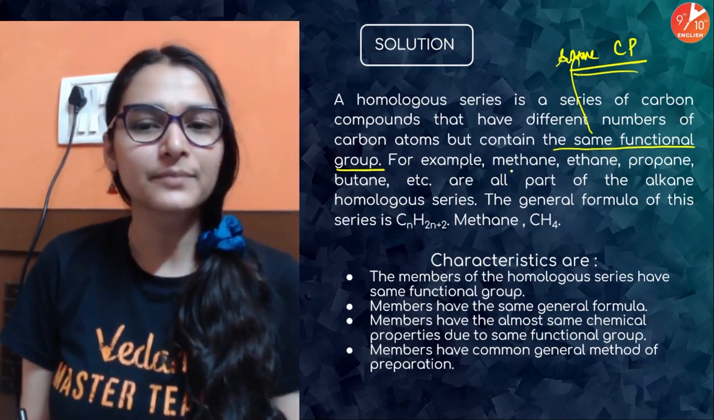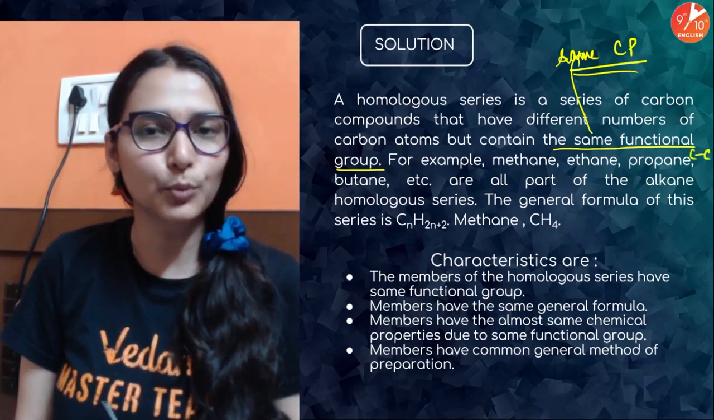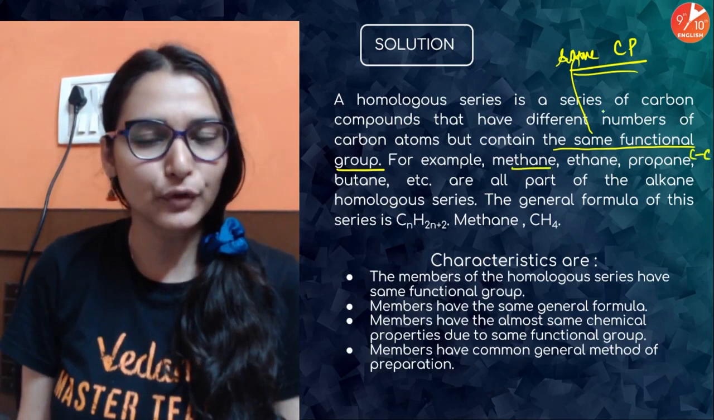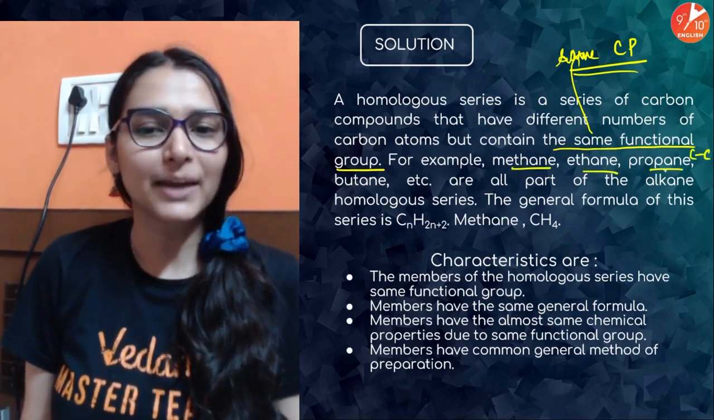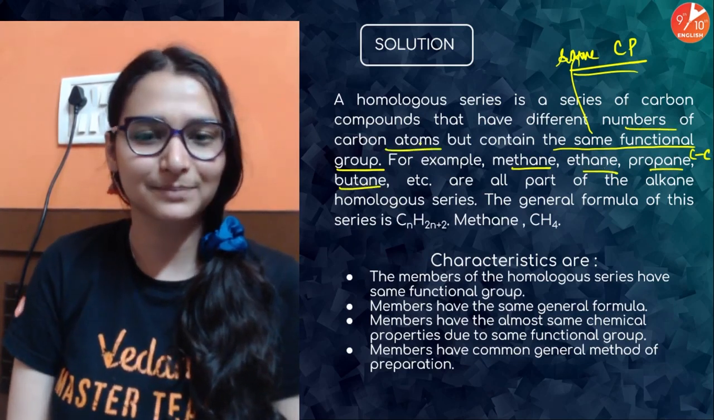For example, alkane series से देखो, all the alkanes are having carbon-carbon single bond. You have methane, the first member, ethane, then propane, then butane. They all have different number of carbon atoms in them.